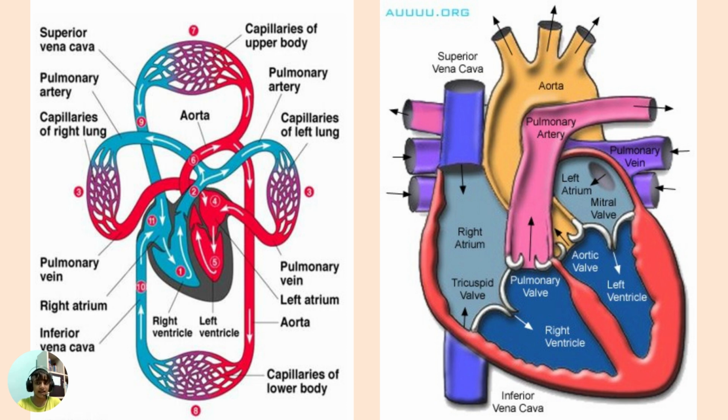Gas exchange occurs in the lungs. Oxygenated blood is returned to the heart by the pulmonary vein. Oxygenated blood leaves the heart via the aorta and is distributed to all parts of the body except the lungs.